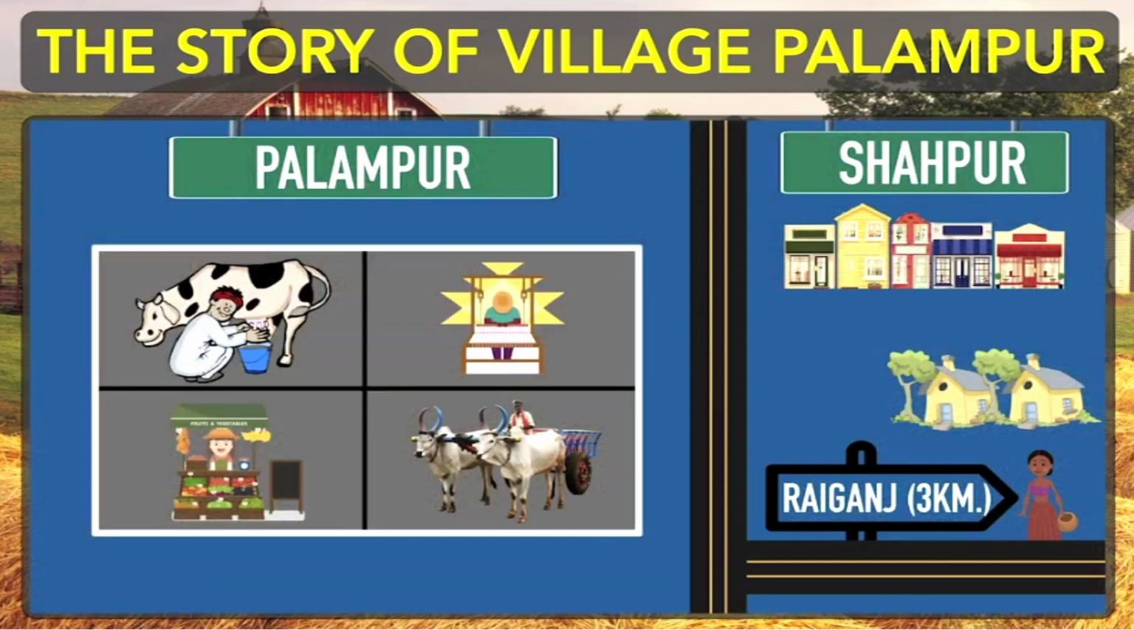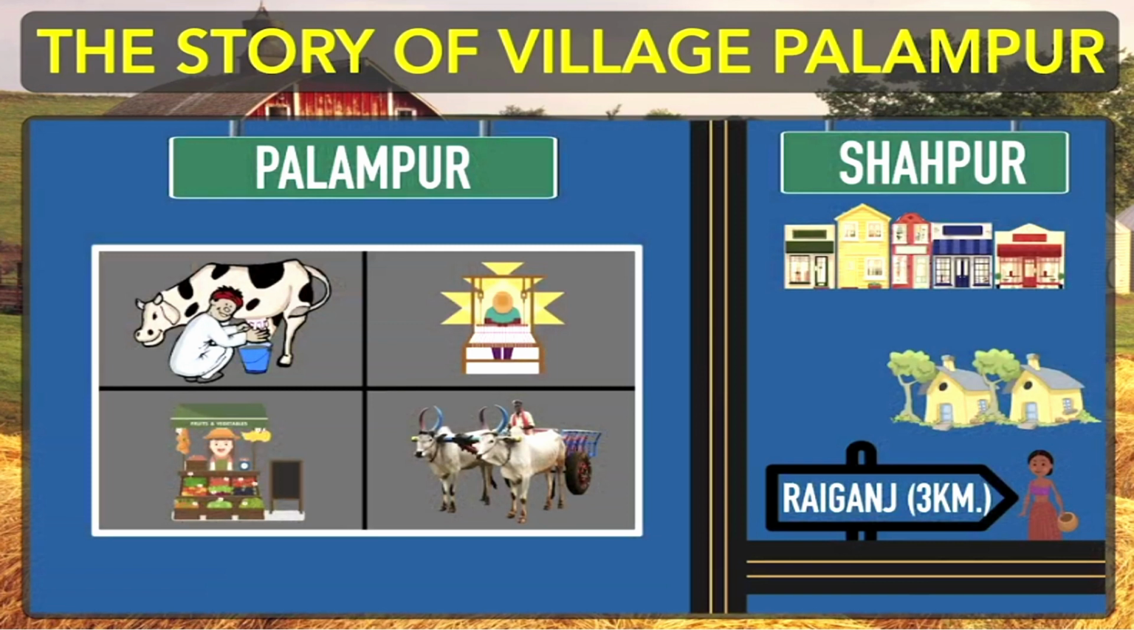Okay, so dairy is a common activity in many families in village Palampur. People feed their buffalo on various kinds of grass and the jowar and bajra that grow during the rainy season. The milk is sold in Raiganj as well as in Shahpur. These are the nearby places where they sell whatever amount of milk they have produced in their village.